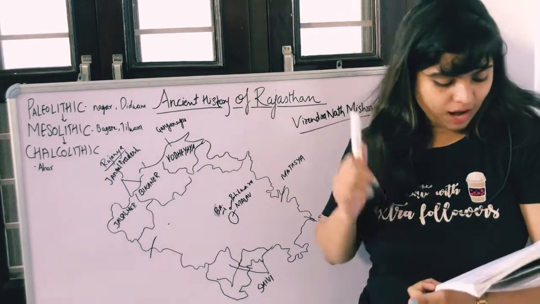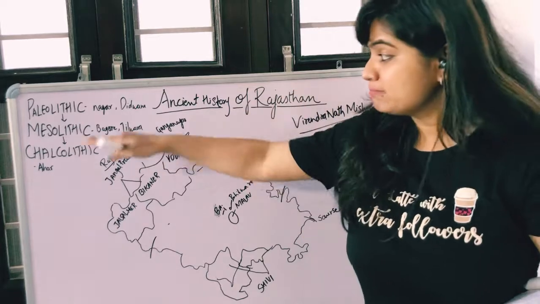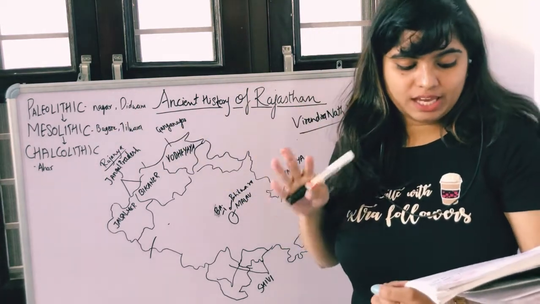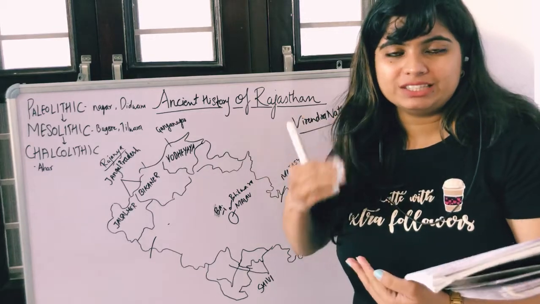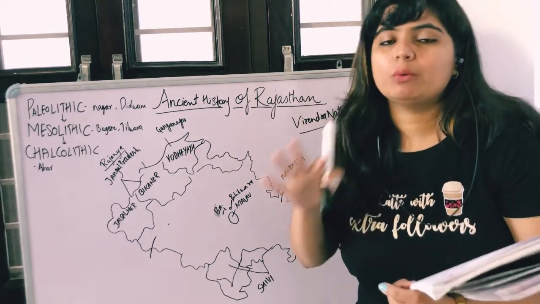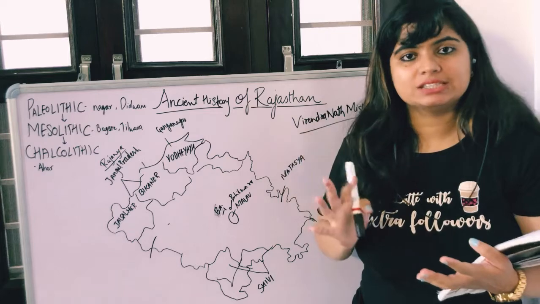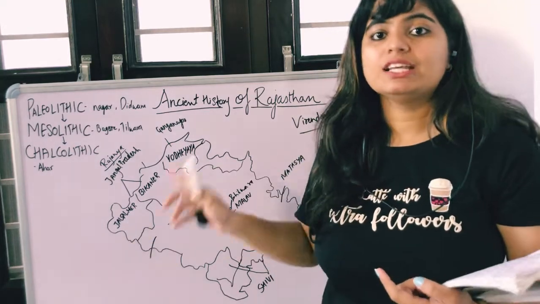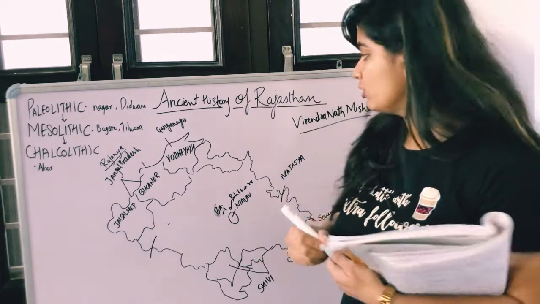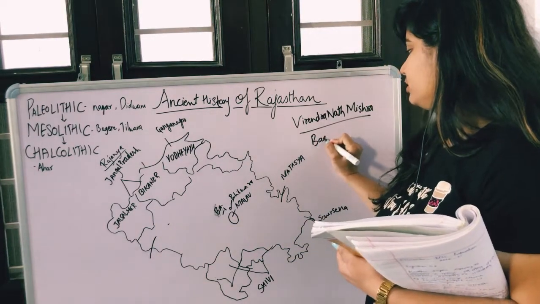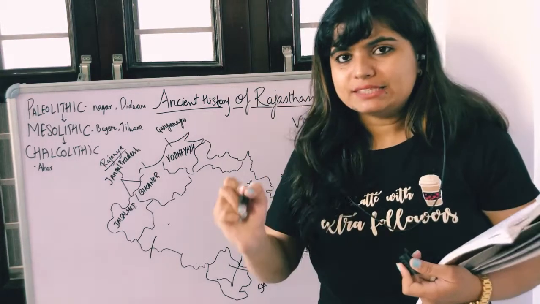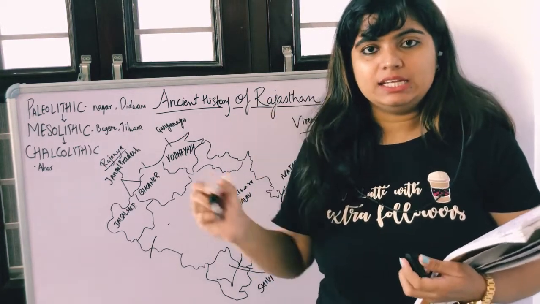Okay, so after that we have this Mesolithic age. It belongs to the biggest Stone Age Mesolithic site in India. What I wanted to say here is that the major Mesolithic sites in India belong to Rajasthan, especially Bagor. If you want to remember Bagor, you can write a note here: Bagor is the biggest Mesolithic site in India.